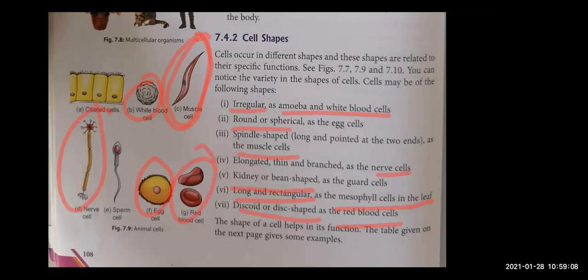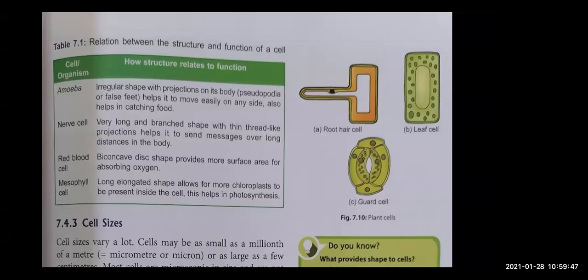But why do they have different shapes? Because children, the different shapes help them to perform different functions. Right? Let's see. Amoeba's cell has an irregular shape because, suppose this is your amoeba and here some food is there, and the bacteria is there which amoeba wants to engulf, to eat.